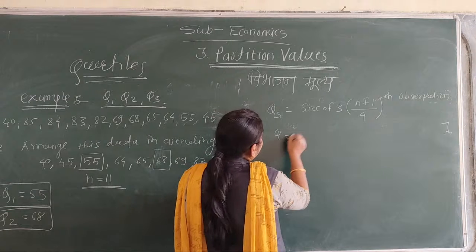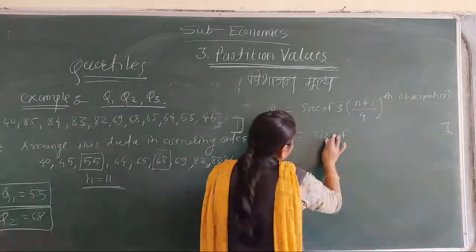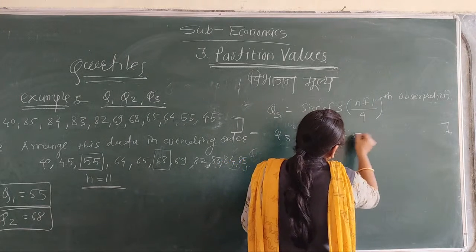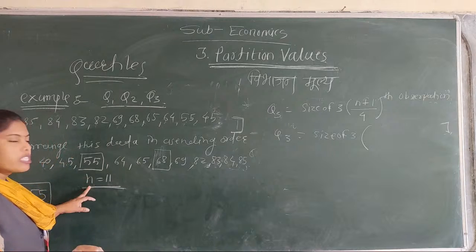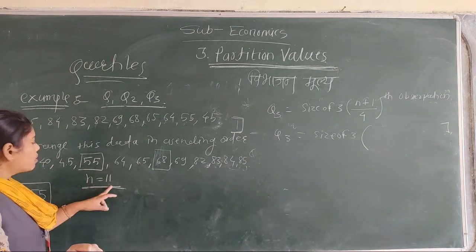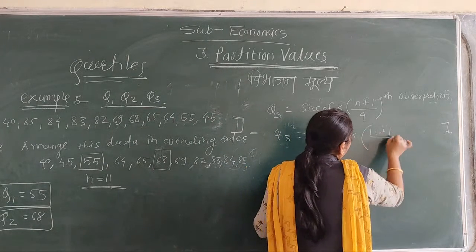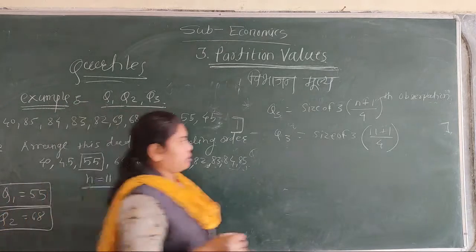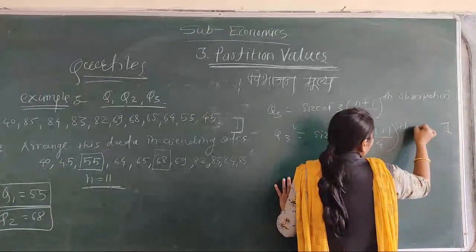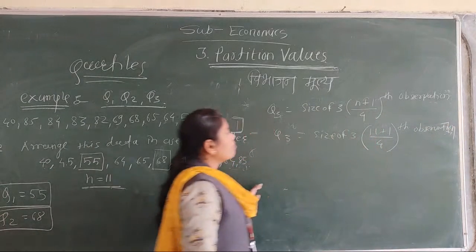Q3 is equal to size of 3 into (n plus 1) divided by 4 observation, where the number of observations is 11.